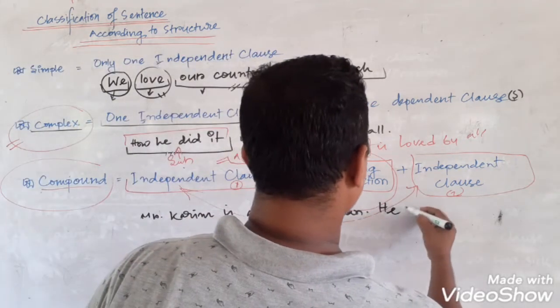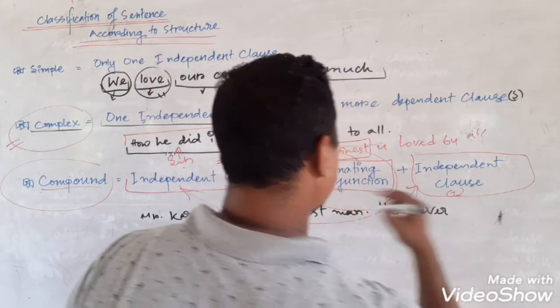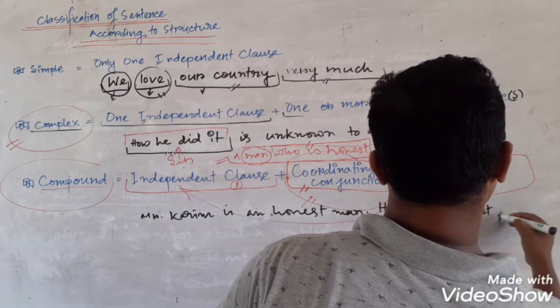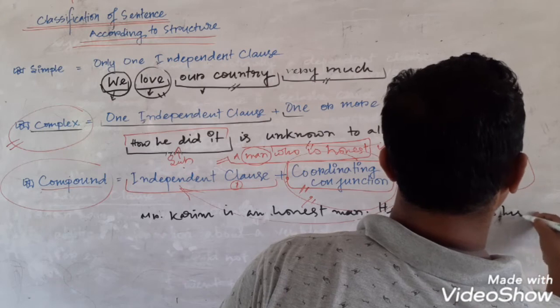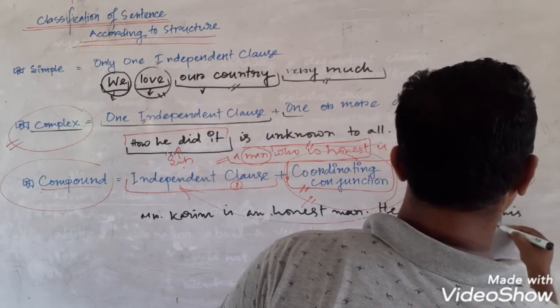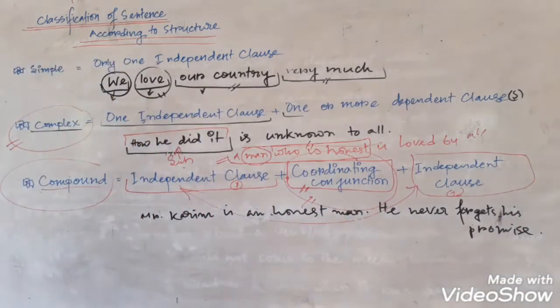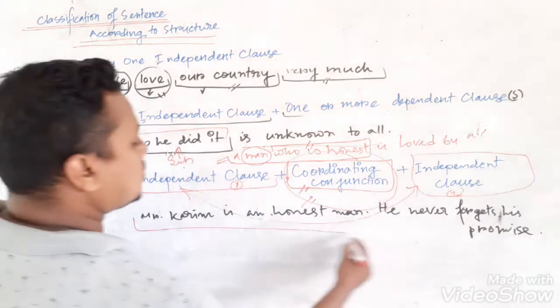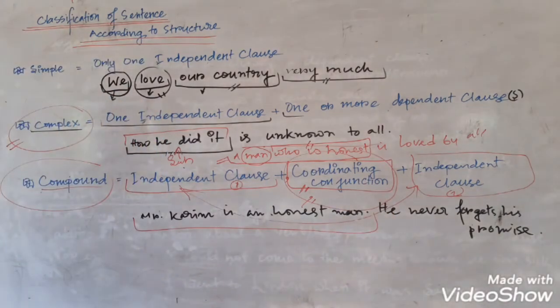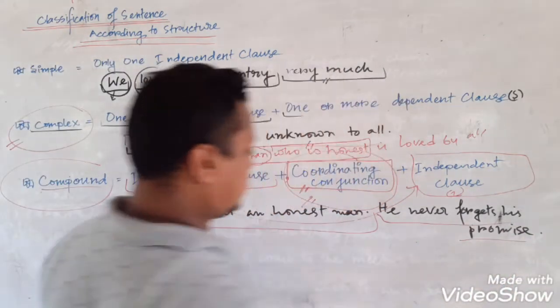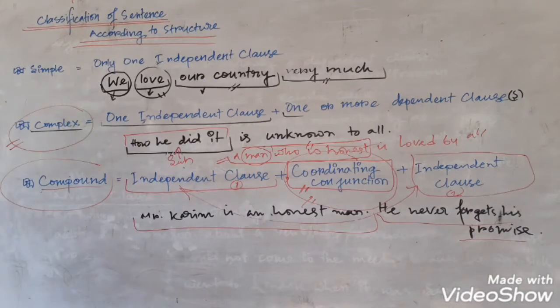He never forgets his promise. P-R-O-M-I-S-E, promise. Here you can see that I have written two simple sentences. Number one, Mr. Karim is an honest man. Number two, he never forgets his promise. Okay, these are two sentences.